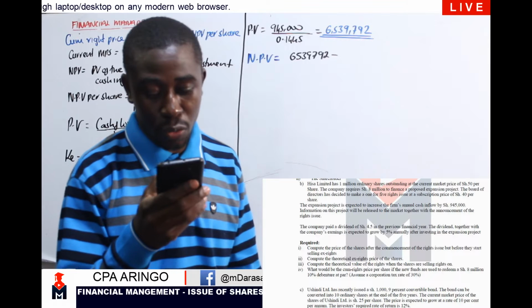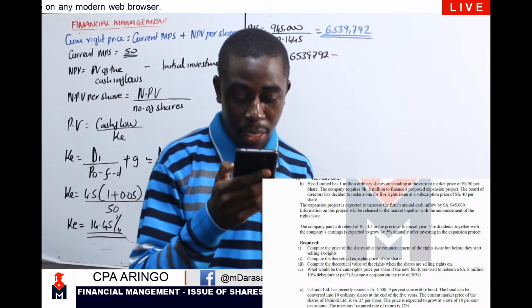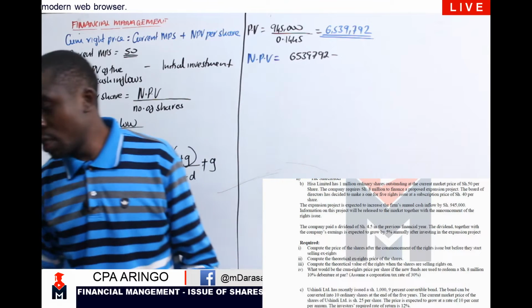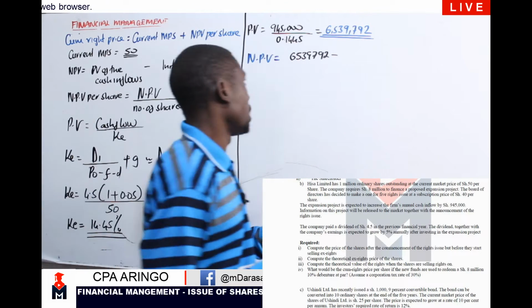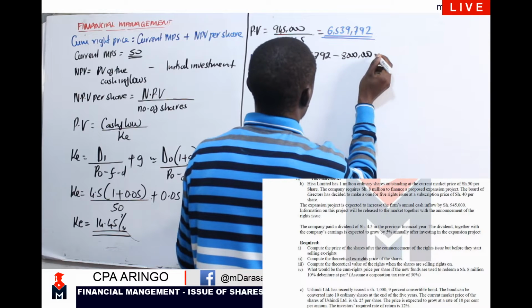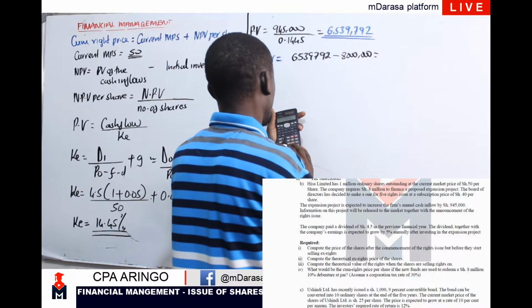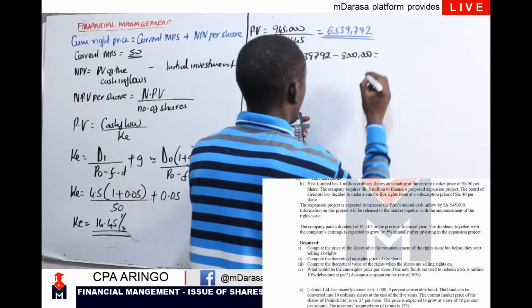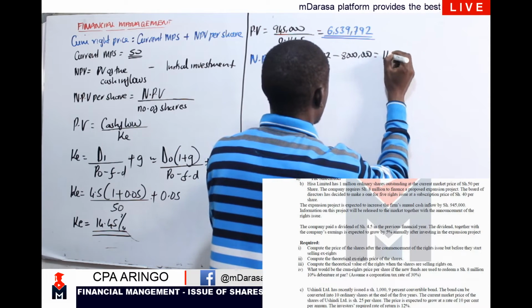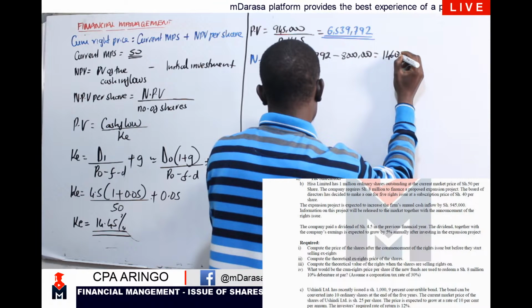You're told that the company requires 8 million. That is what we needed to invest. So I'm having minus 8 million here. So we can agree and say that our NPV is minus 1,460,208.